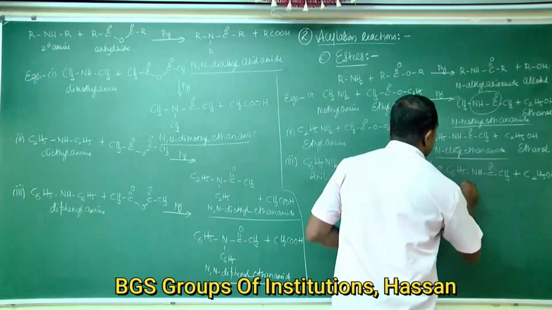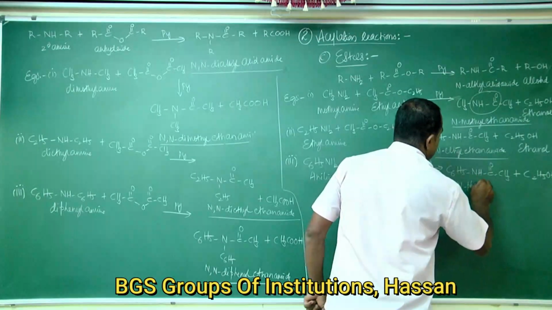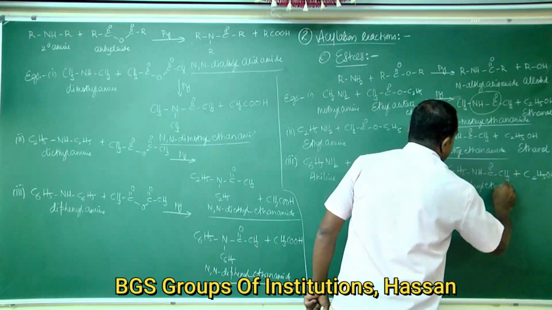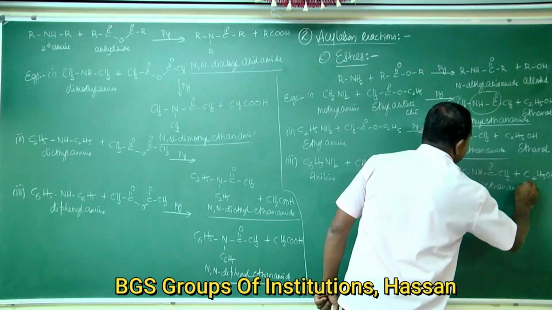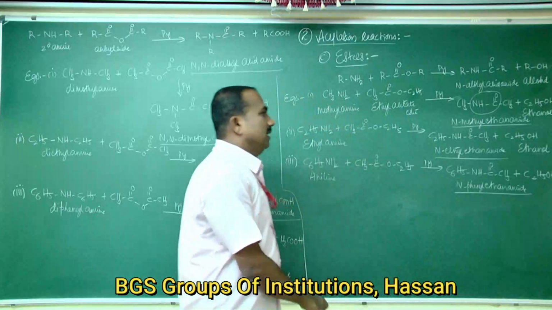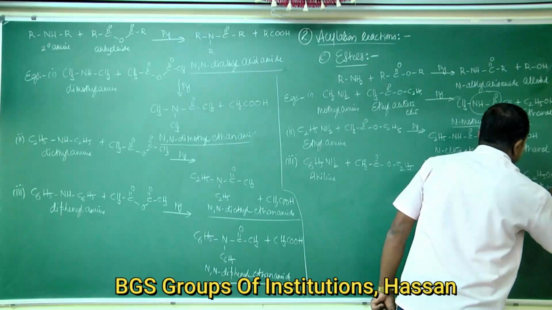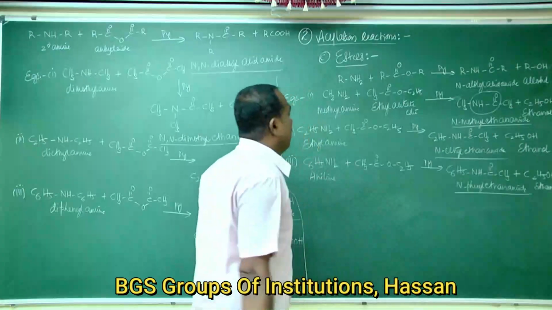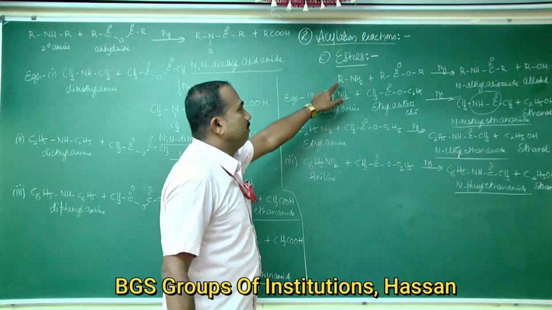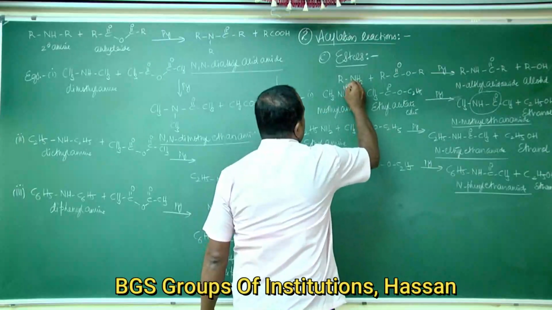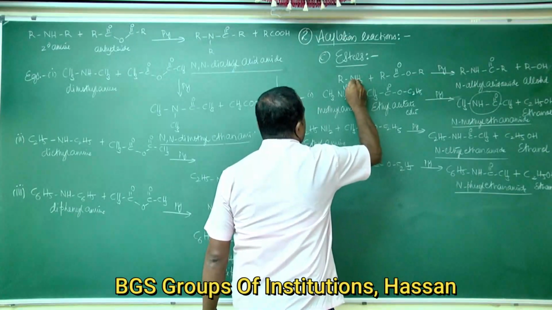The name of this compound is N-phenyl ethanamide, and ethanol is formed. So this is the reaction of esters with a primary amine.